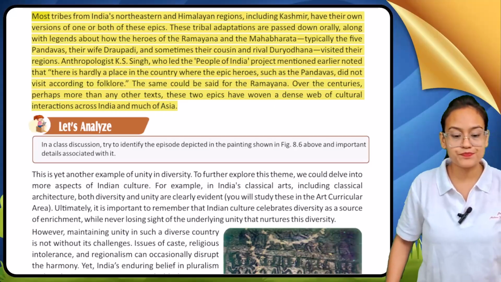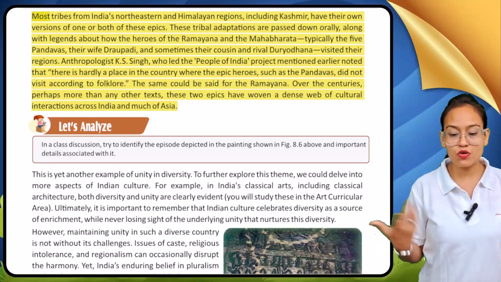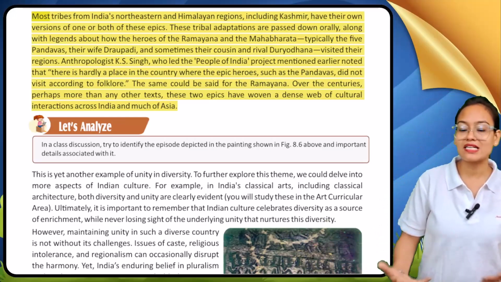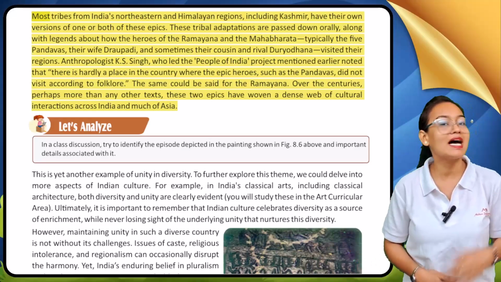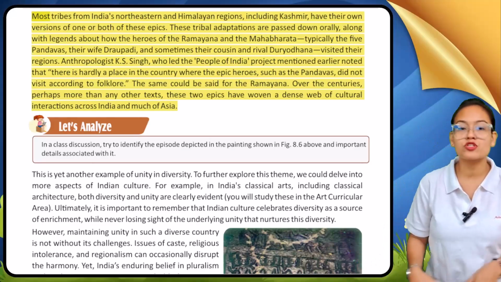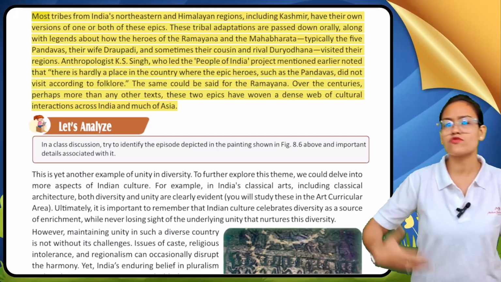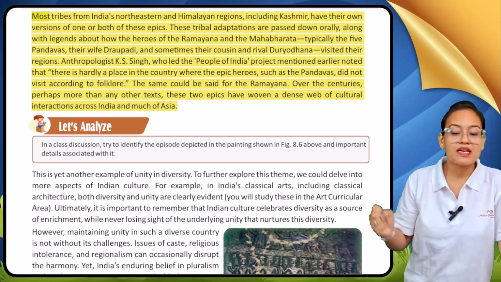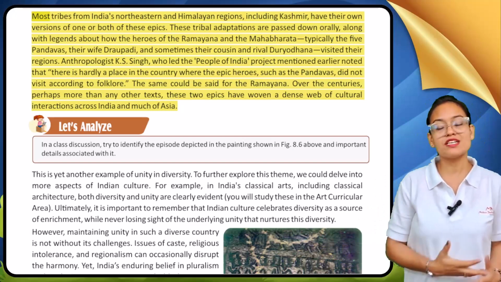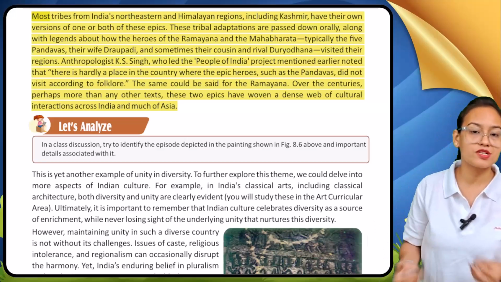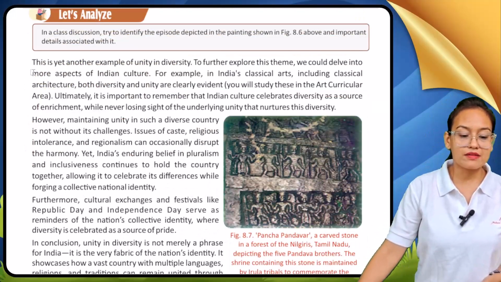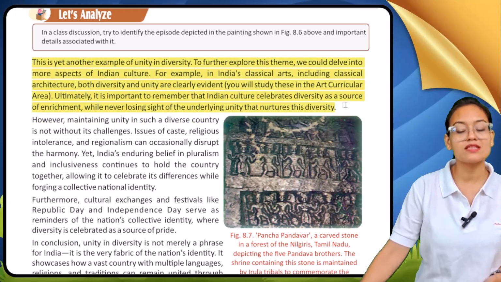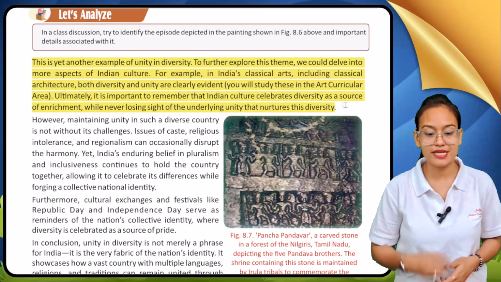The same could be said for Ramayana. Over the centuries, perhaps more than other texts, these two epics have woven a dense web of cultural interactions across India and much of Asia. Apart from these two epic tales, we can also find many other epic tales, but these two, Ramayana and Mahabharata, form a dense weave of culture and tradition in our India. There is yet another example of unity in diversity. Apart from this, we can also see another example which shows unity in diversity.